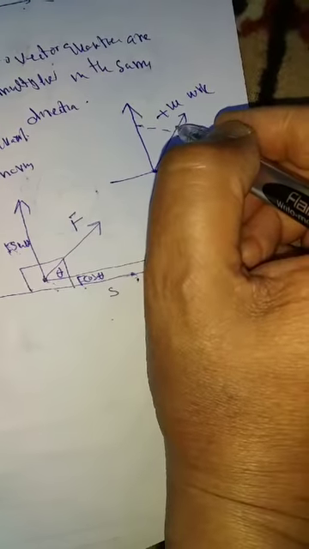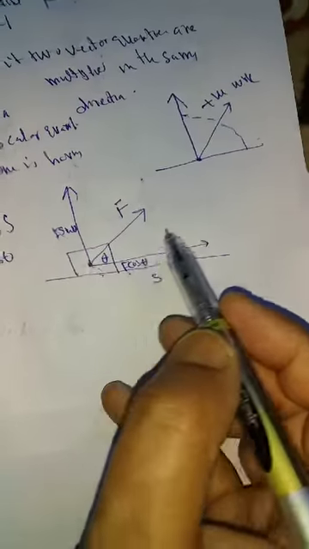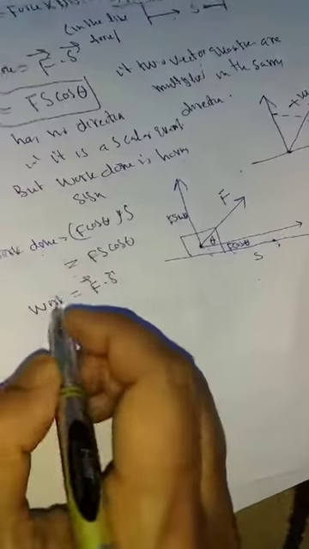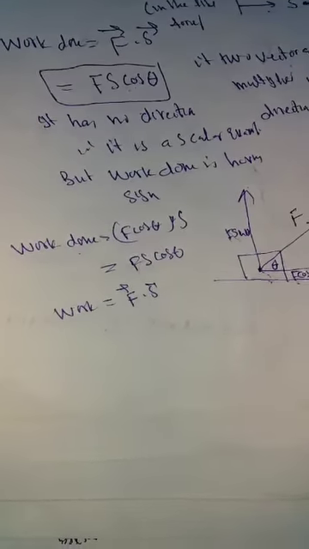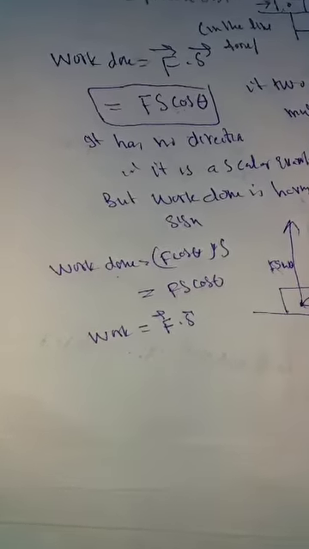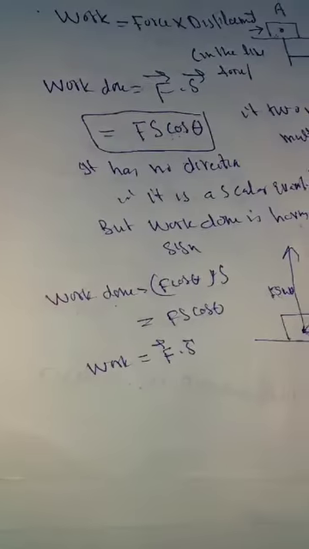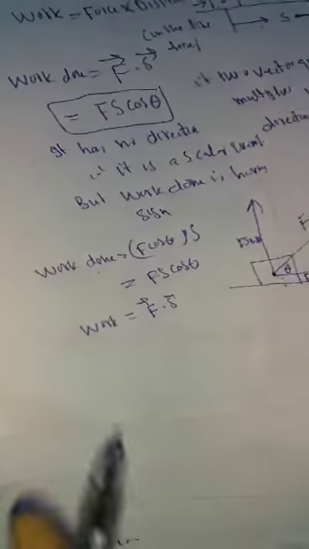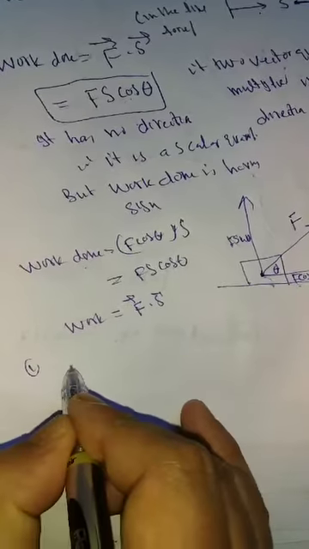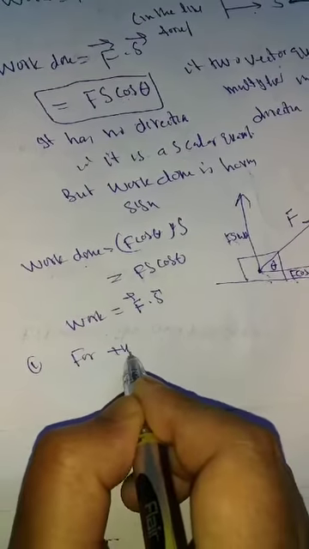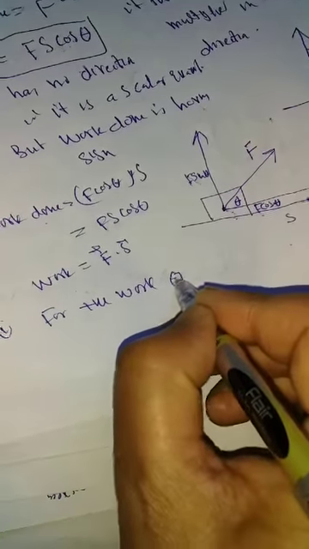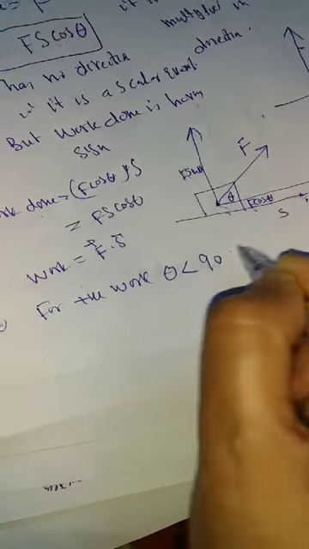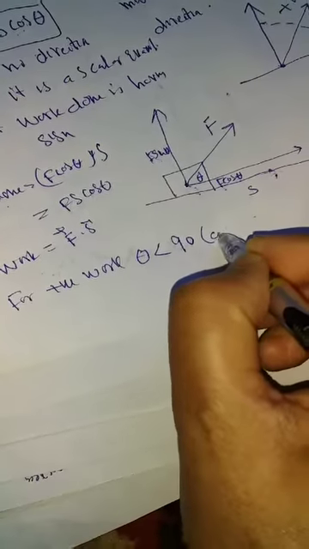That means for positive work, this theta should be less than 90. I already told you that work has no direction, but it has a sign. Why is it a sign? Because cos theta is associated with the work. Therefore for positive work, theta should be less than 90, that means it should be an acute angle.